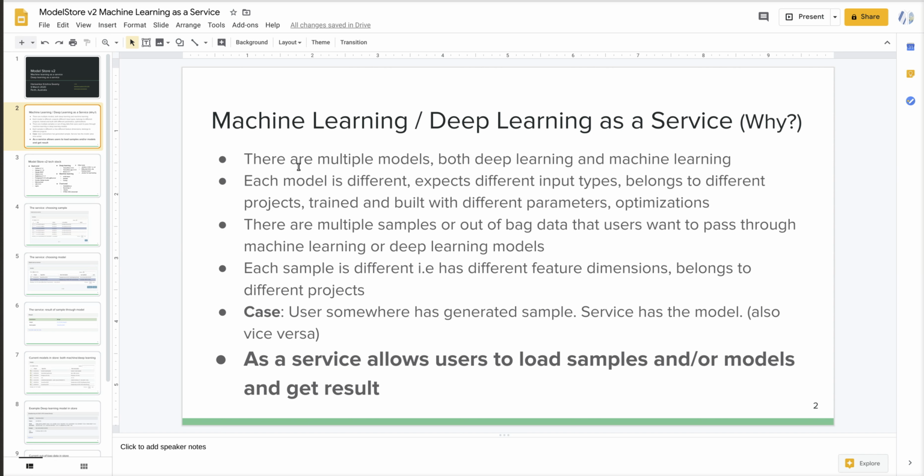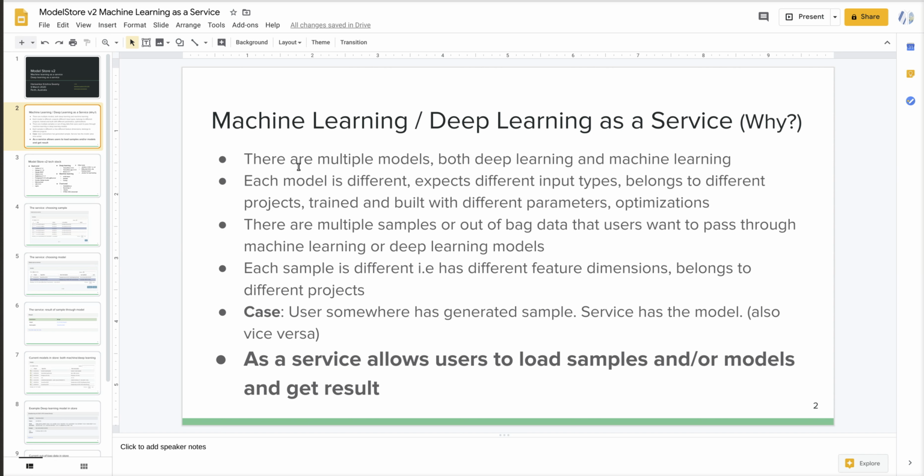Now that's the models. Now we have these samples or out of bag data that users want to pass through machine learning or deep learning models. The samples are also different from one another. Each sample has a different set of feature dimensions, and they can also belong to different projects. Now that's the case for the service.